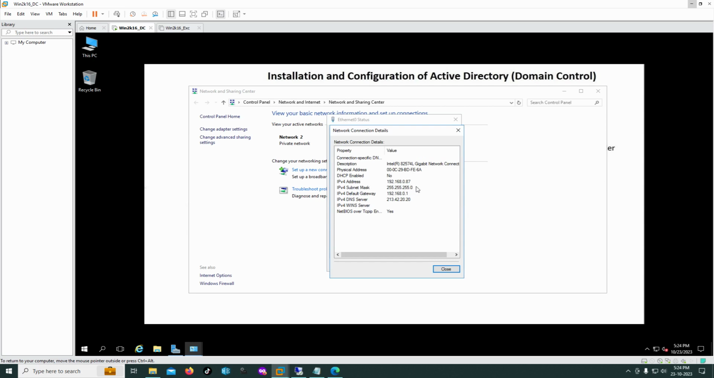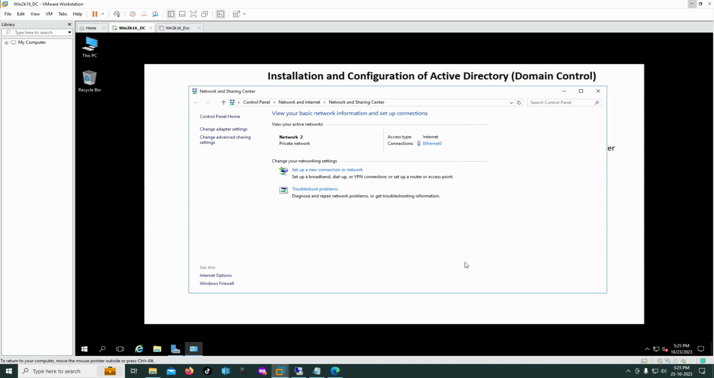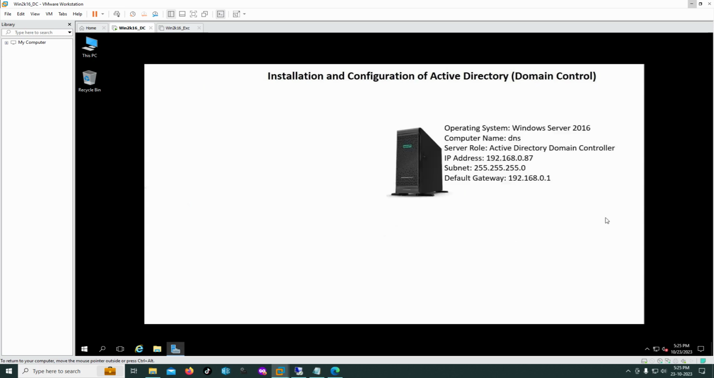You can see 192.168.0.87, and initial setup is ready. Now we are going to begin our installation of Active Directory. Let's install and configure Active Directory.